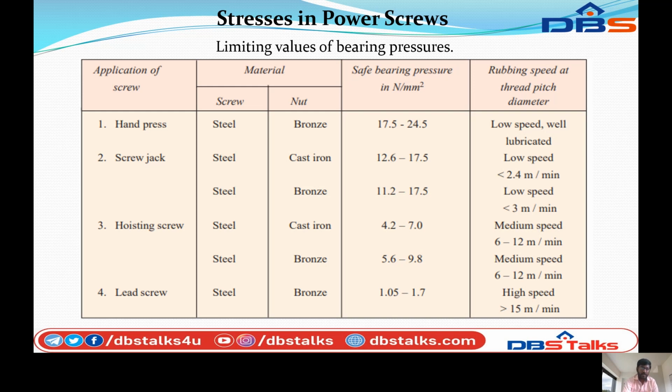Next, the last one, lead screw. For the lead screw, the material of the screw is steel and the nut is bronze. The safe bearing pressure is 1.05 to 1.7. The rubbing speed at the pitch diameter is high speed, greater than 15 meter per minute. This will be converted to meter per second: 15 divided by 60 is equal to 0.25 meter per second. So this is high speed.